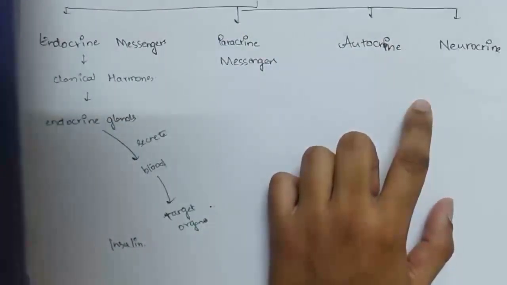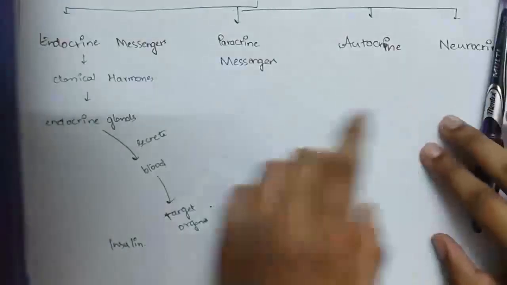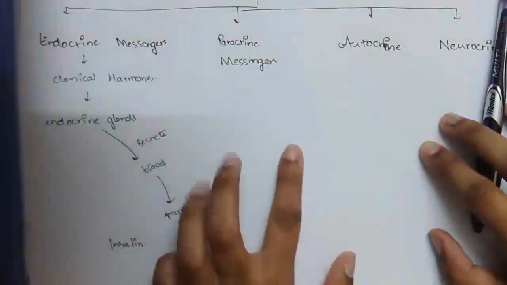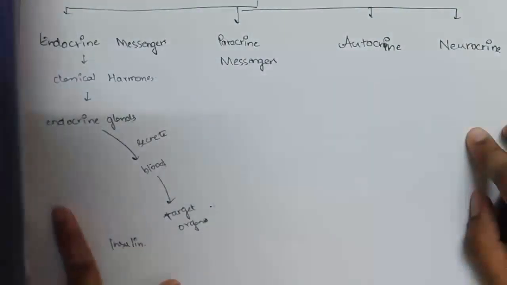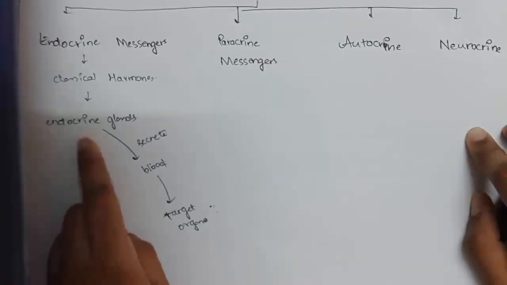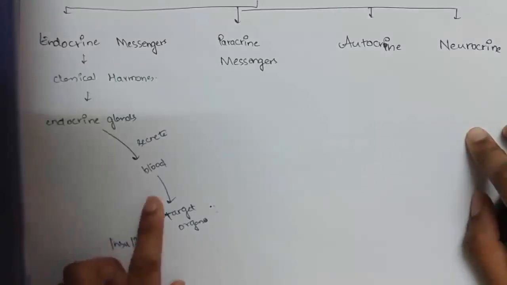What are the chemical messengers? What are the types? There are four types of chemical messengers. One is endocrine messenger, paracrine messenger, autocrine messenger, and neurocrine messenger. Endocrine messengers are the classical hormones. These are the chemical substances which are secreted by endocrine glands, and these endocrine glands send these chemical substances into the blood. These are in turn sent to the target organs.